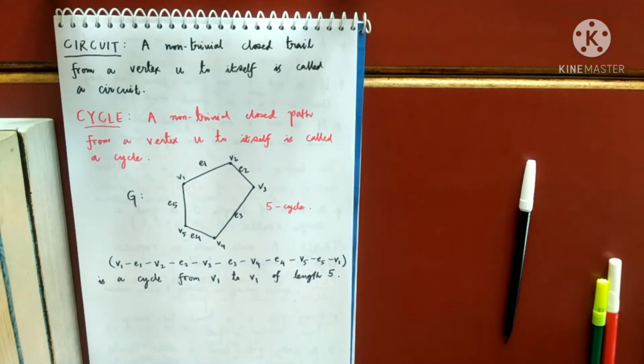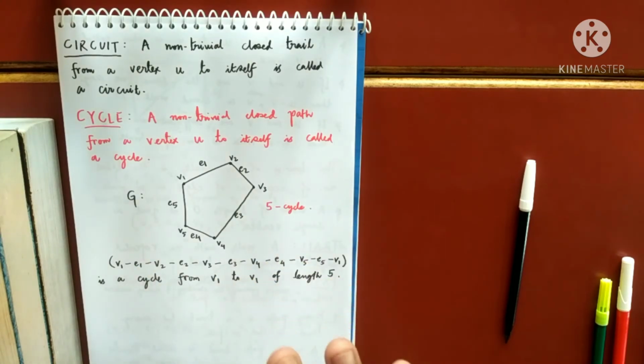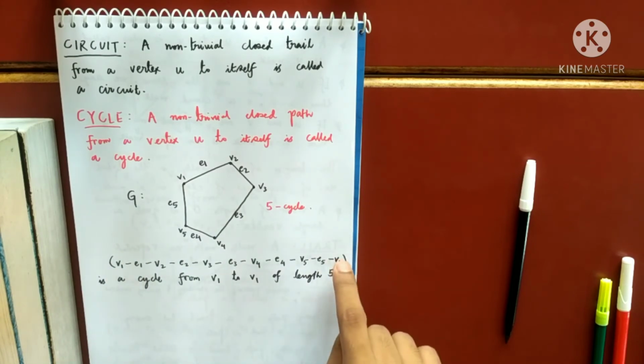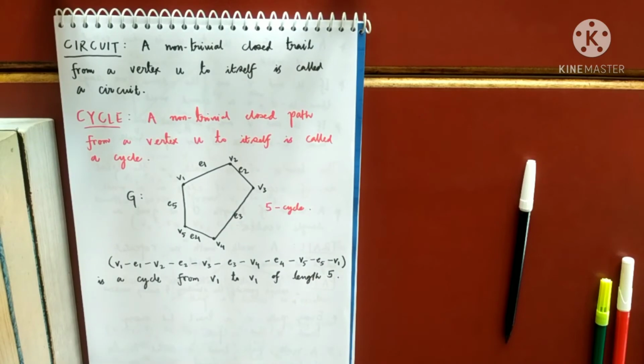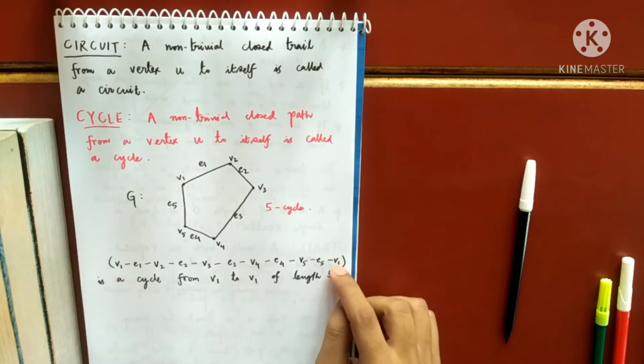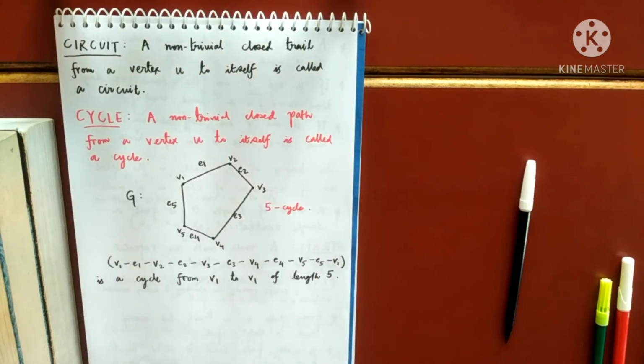In simple words, this is a graph having 5 edges, and that is a cycle. Definitely there will be only 5 edges, but the first one and the last one will be repeated, so that makes it 6: 1, 2, 3, 4, 5, 6. But the edges will be 5. So remember, that is a new definition for us. What is meant by a k cycle? And if the length is odd, we call that an odd cycle. If the length is even, that is known as an even cycle.